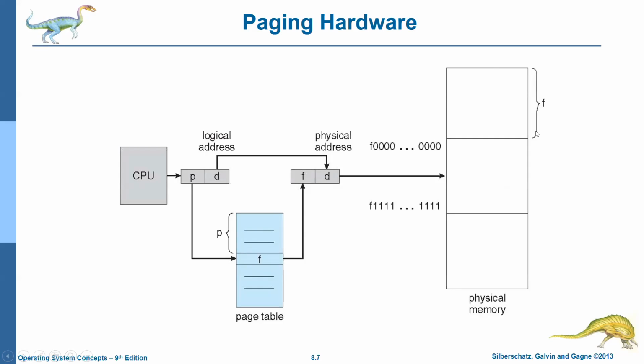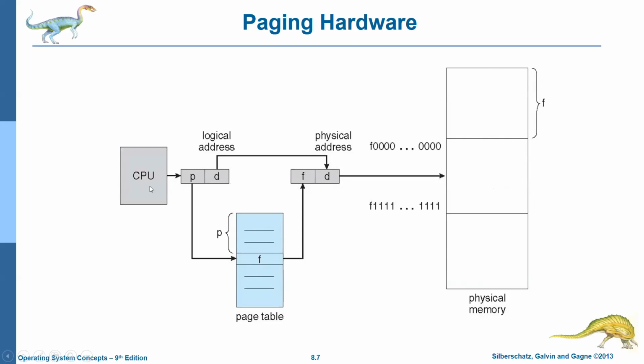So what is this F? F stands for frames. Frame 1, frame 2, frame 3. The size of each frame will be the same as the size of each page. The secondary memory has not been shown here. Just the physical memory has been depicted here.